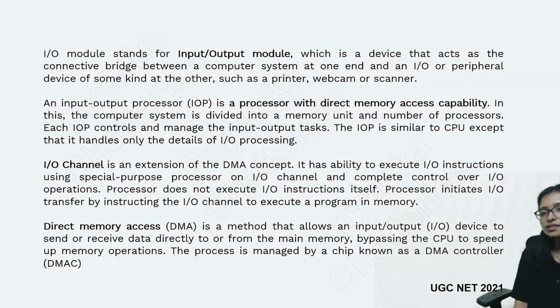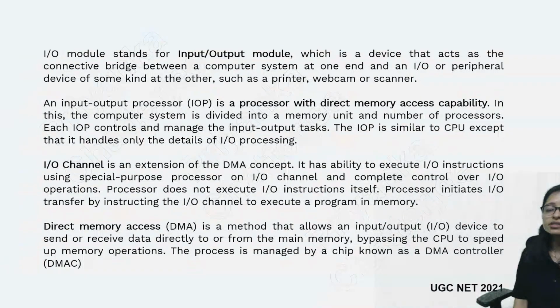A processor is always very complicated when you are doing some processing. IOP means a processor with direct memory access capability. In this, the computer memory is divided into a memory unit and a number of processors. Each input output controller manages the input output task. This is the most challenging one because here processing is going on.